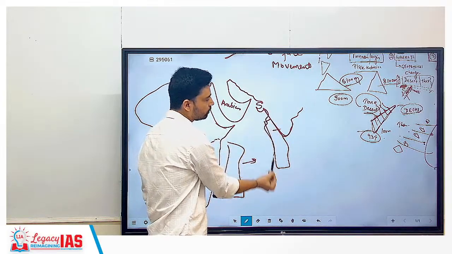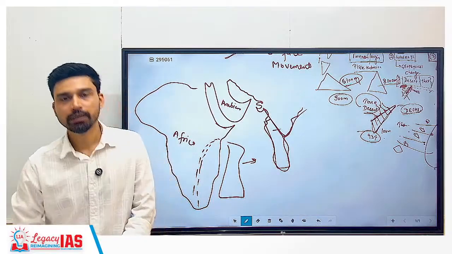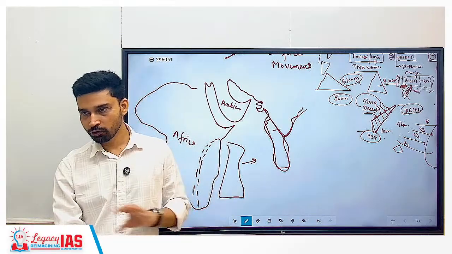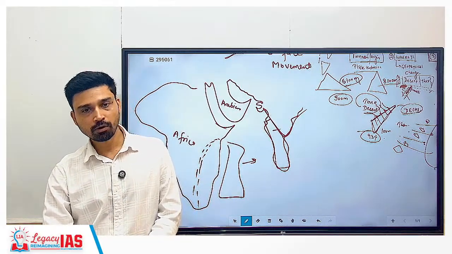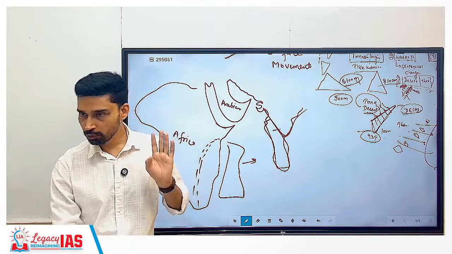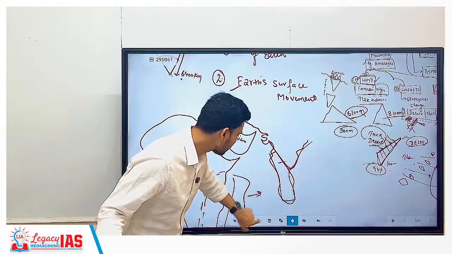The map of India will look something like this. Okay, so what is it pointing toward? That the surface of Earth is continuously changing. Configuration does not remain the same all the time, and that is what we study in which chapter? Surface movement of Earth as such. So that is the basic idea about this particular chapter.